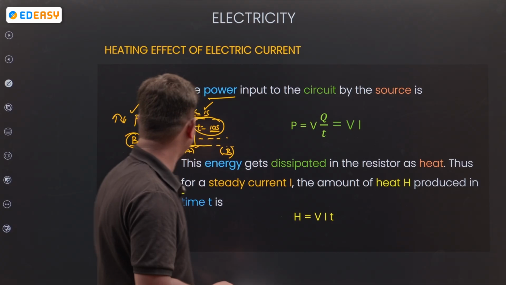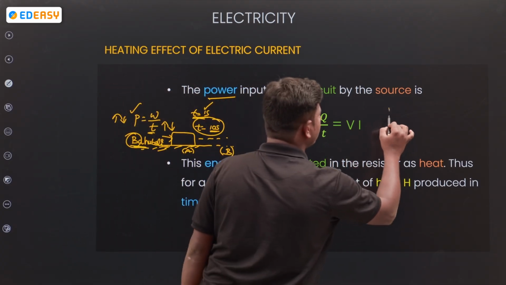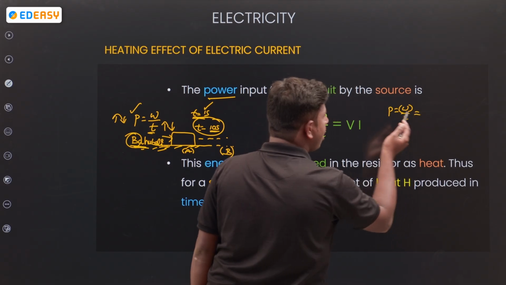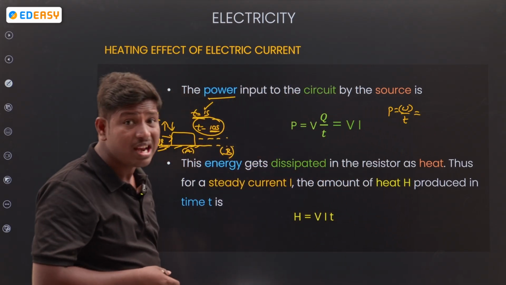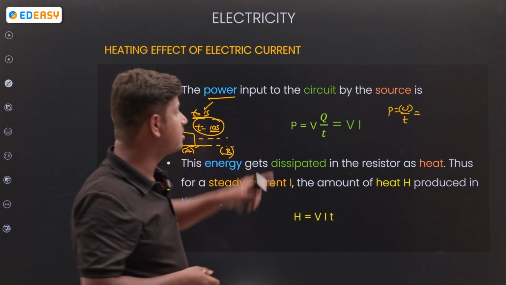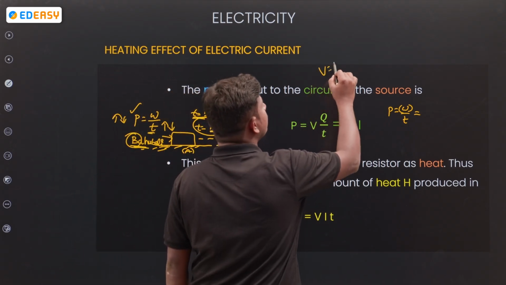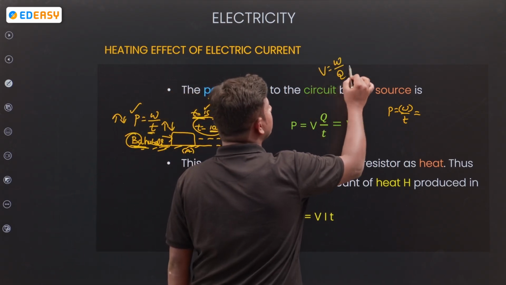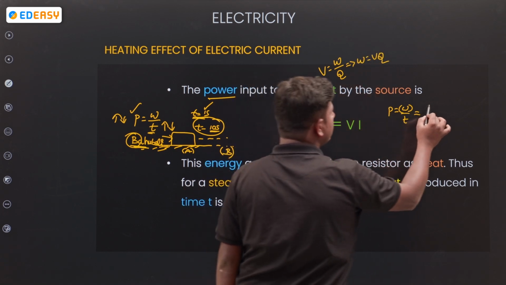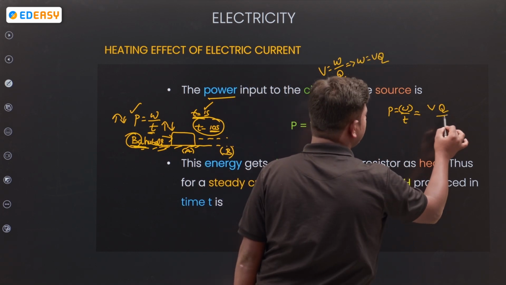So power is equal to work done by time. What is the relation between work done and potential? In potential we discussed V is equal to W by Q, then W is equal to VQ. Substitute here VQ by T.